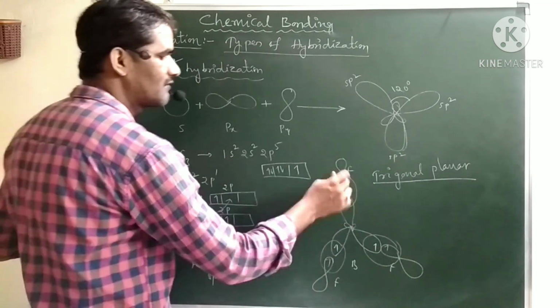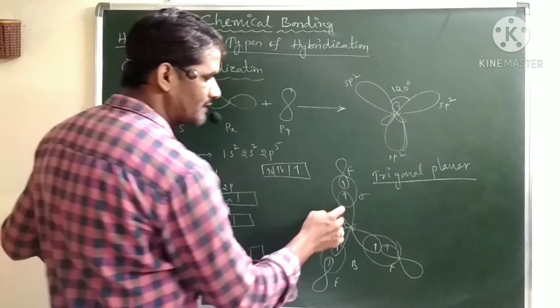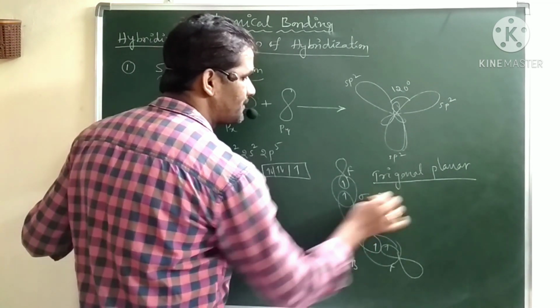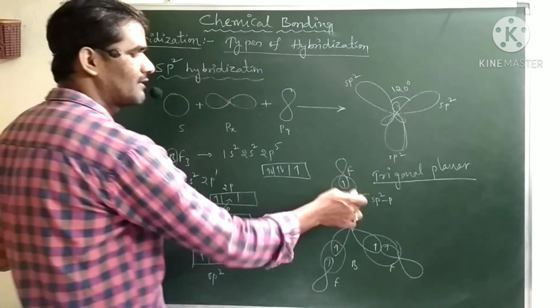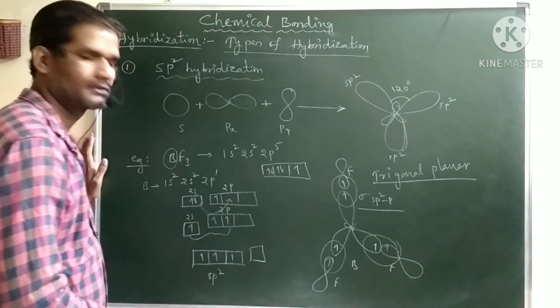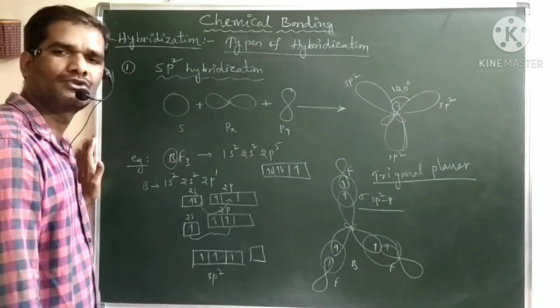Then what kind of bond will form? A sigma bond. What kind of overlapping is it? It is sp2-p overlapping, which forms a sigma bond. So we can call this a sigma sp2-p bond, and this is also a sigma sp2-p bond, and that is also a sigma sp2-p bond.